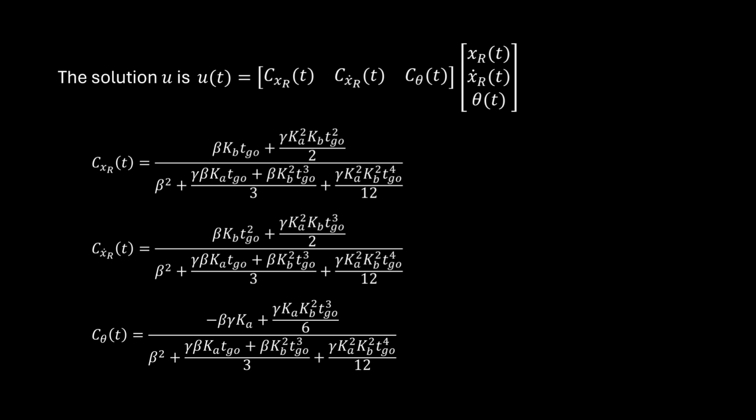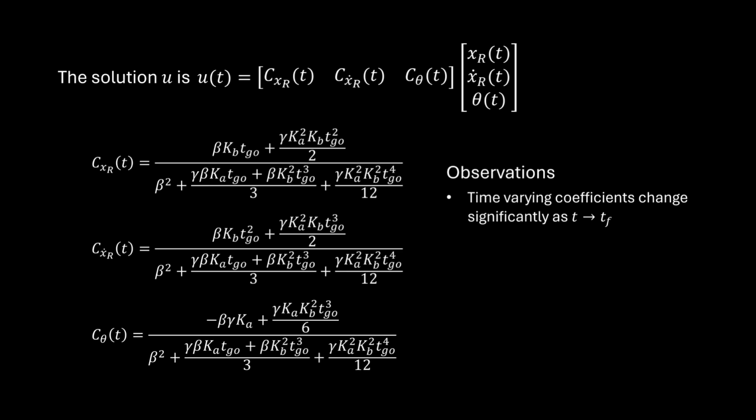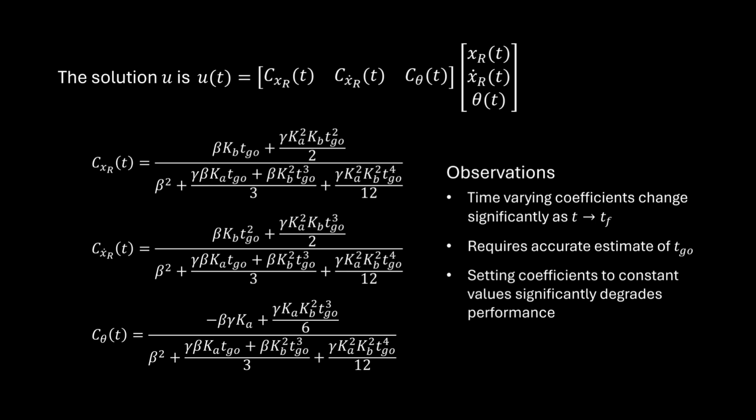They observed that the time-varying coefficients changed significantly in time as time approached TF, or time to go went to 0. This meant that accurate time to go would be necessary. And while it would be tempting to set each coefficient to a constant value, it was found that doing so significantly degraded the guidance law performance. Finally, the result is limited to ground normal intercept.